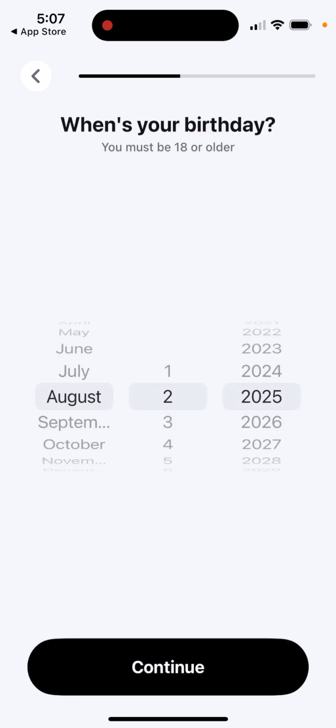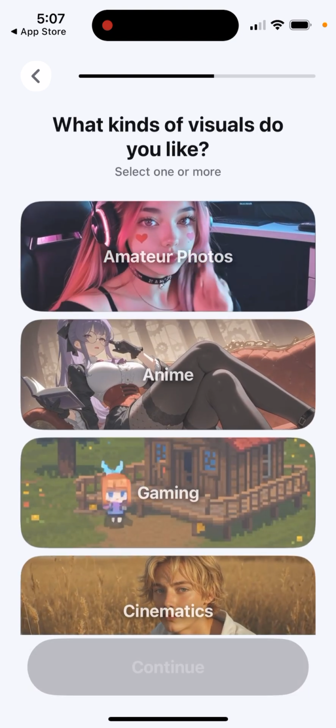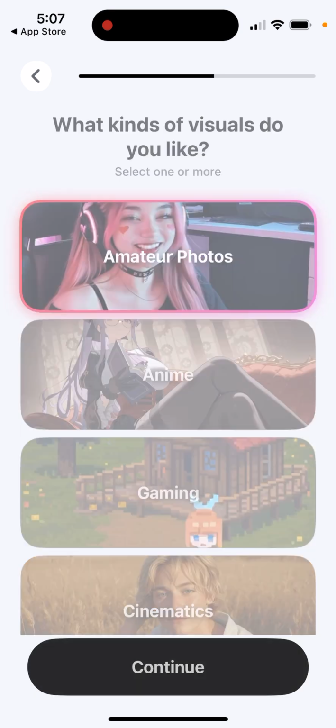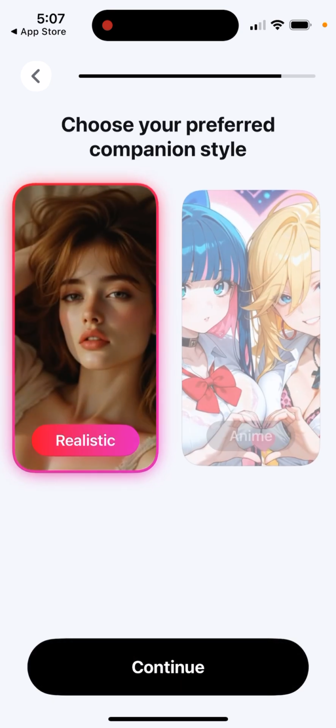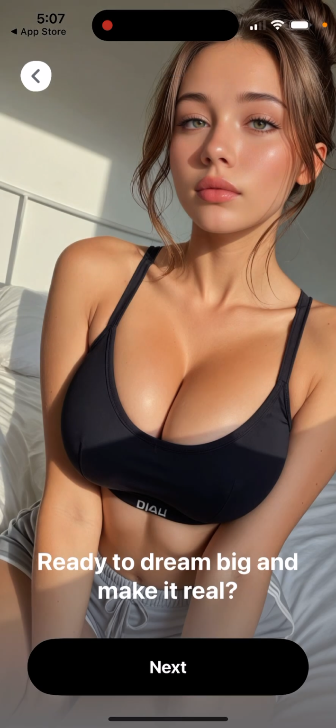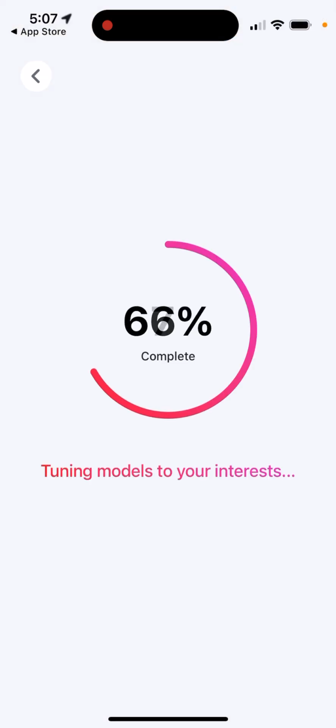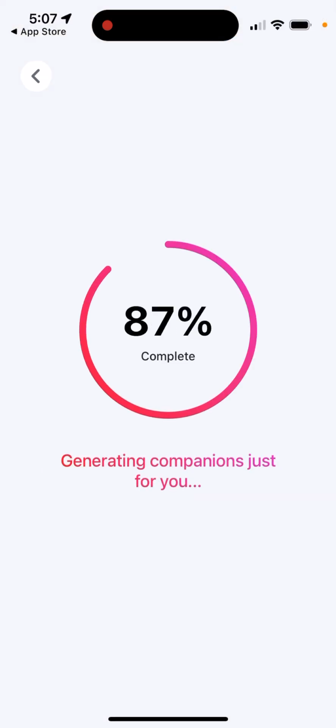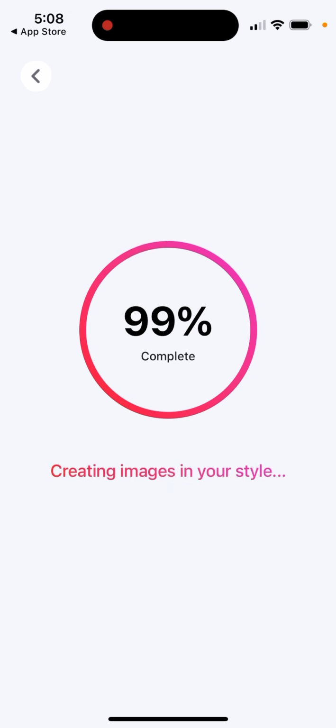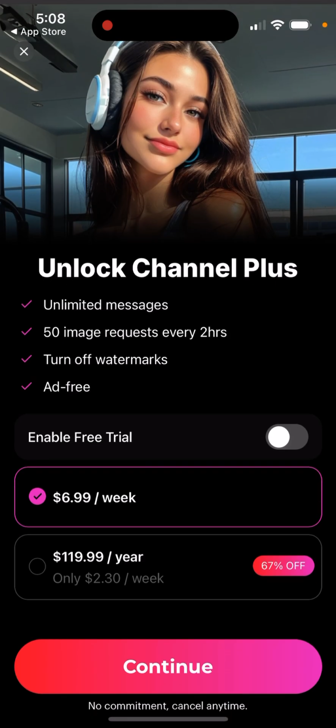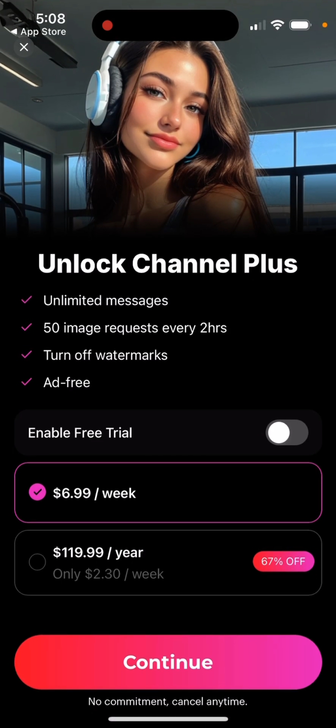So now you can go and create your account. And then this is what you have.